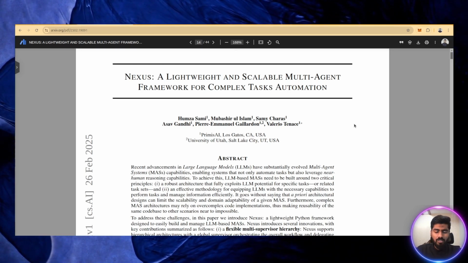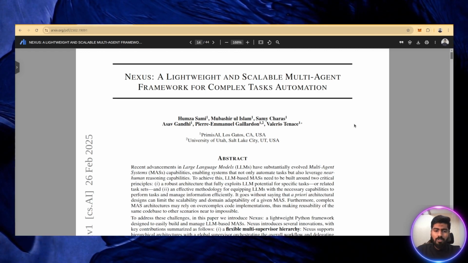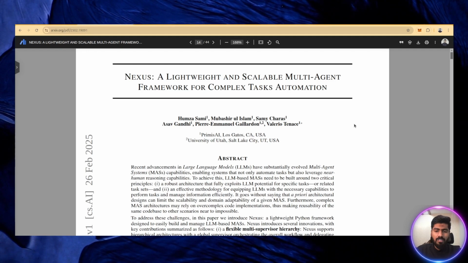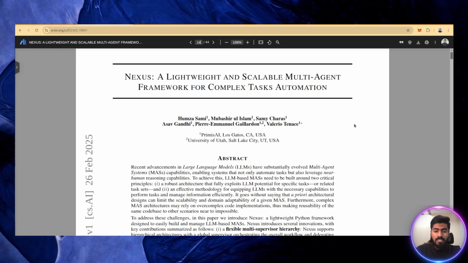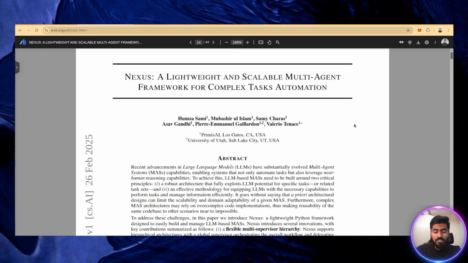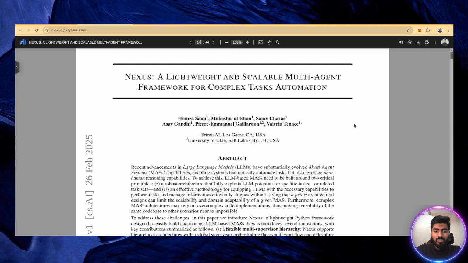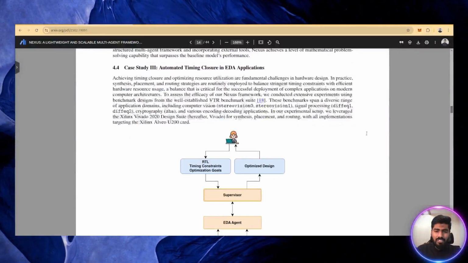We recently launched our paper as well. It is also available on arXiv. In this paper we discuss in-depth detail of the architecture, the backbone of the framework Nexus, some of the benchmarking results, and some real world use cases as well. Today I will also showcase a real world example which is also mentioned in the paper as a case study.